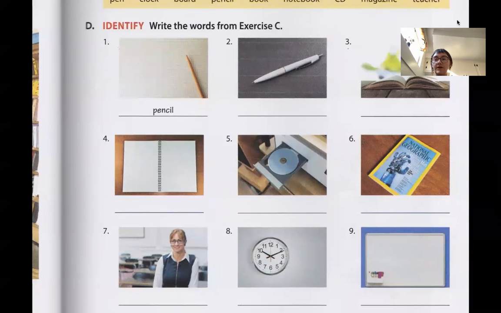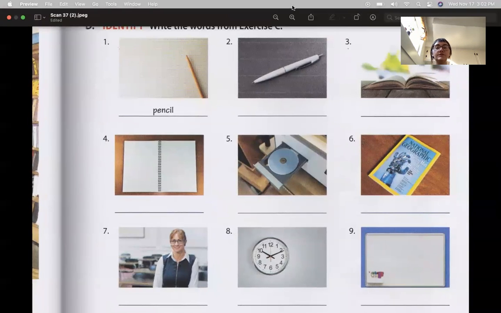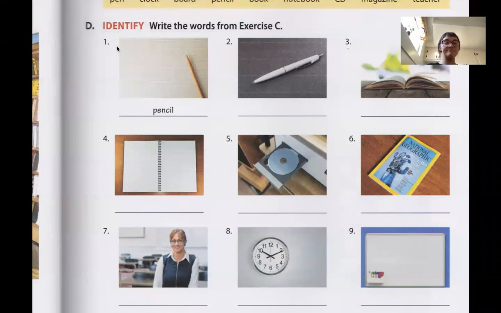Okay, so we're going to look at the pictures and we're going to write what all of these are. So this first item here is a pencil, right? A pencil is made of wood and you can erase it. That's a pencil. A pen, P-E-N, has ink. You cannot erase it. That's what a pen is. All right, next picture is of a book. You read a book.